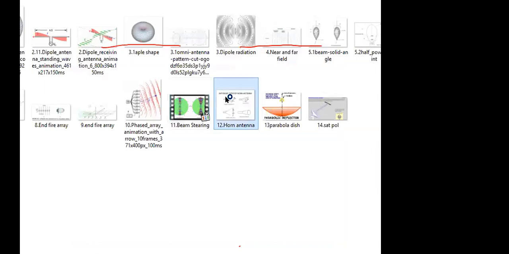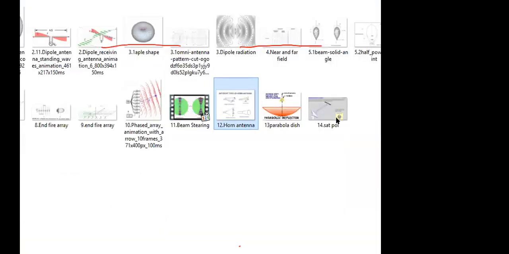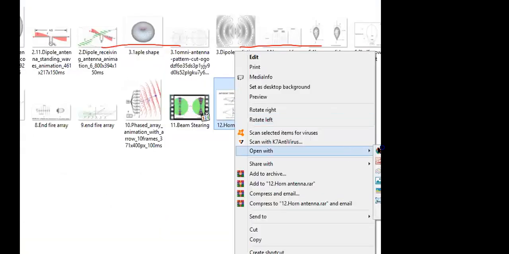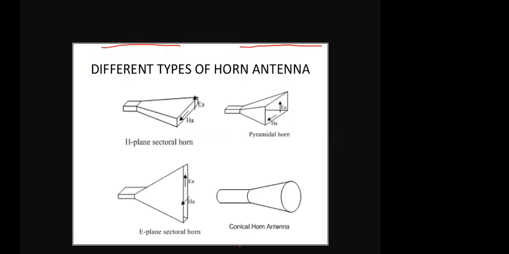Next one is the horn antenna. See, this is an E-plane horn antenna. Whenever you have an E-plane horn antenna, it is the extension of the waveguide. You are already having the waveguide. If you flare one side of the waveguide, then you will get the horn antenna.